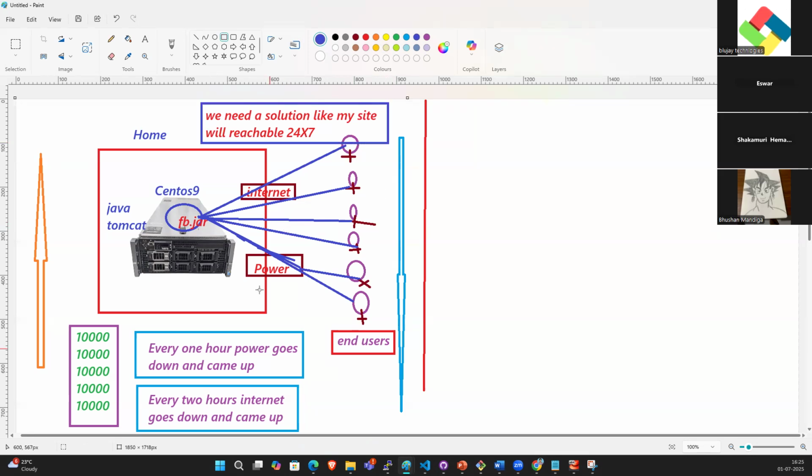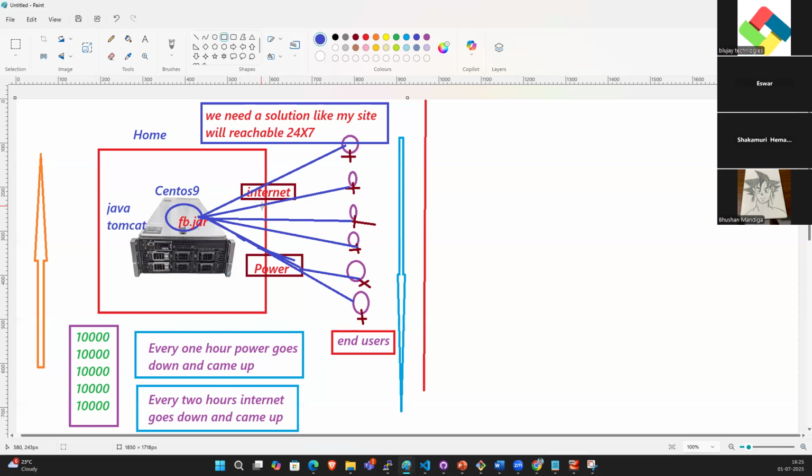So who will provide the solution? They need multiple power backups and multiple internet backups. If one power goes down, it will automatically switch to another power. If that also goes down, it will switch to generators and UPS. Internet also switches automatically: if the active one goes down, it will switch to Jio, then Airtel, then BSNL. So our site will be up and running 24/7.